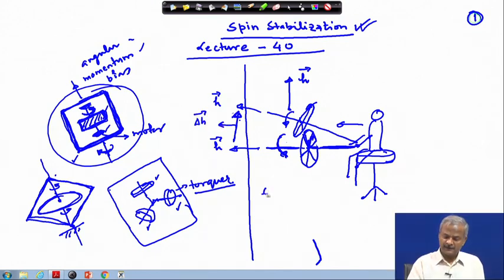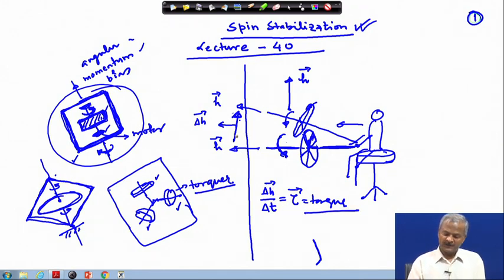We know that delta H by delta T is nothing but our torque. So, the change of this vector from this place to this place implies that a torque is applied along this direction. As a result of this, and I am not going to discuss the whole details, this person will rotate on this axis.